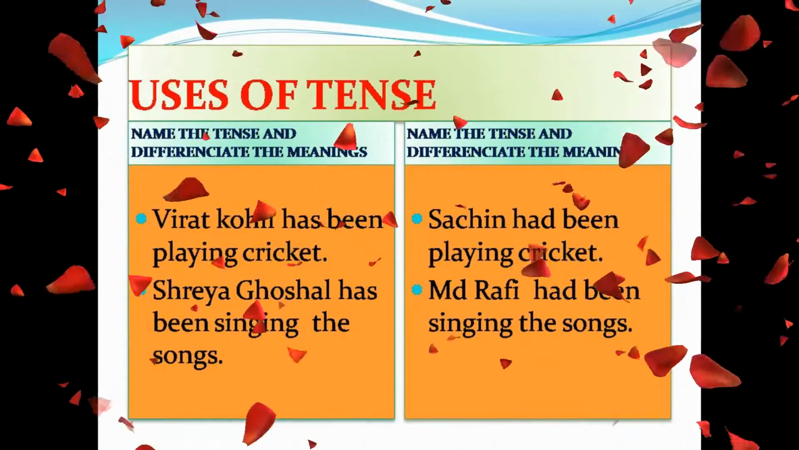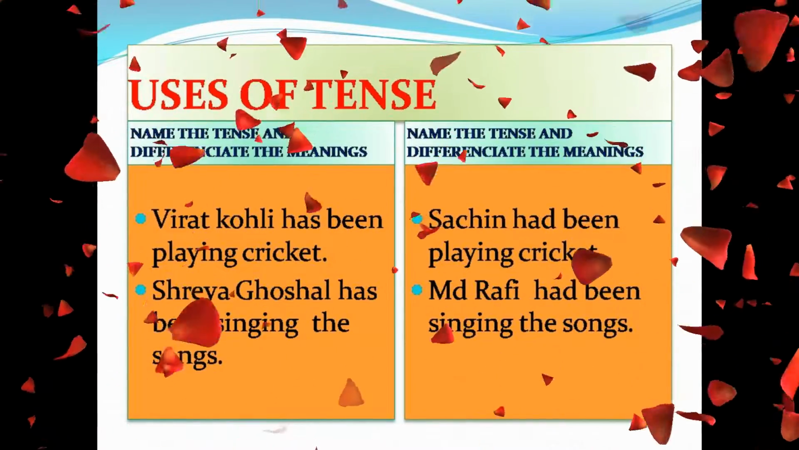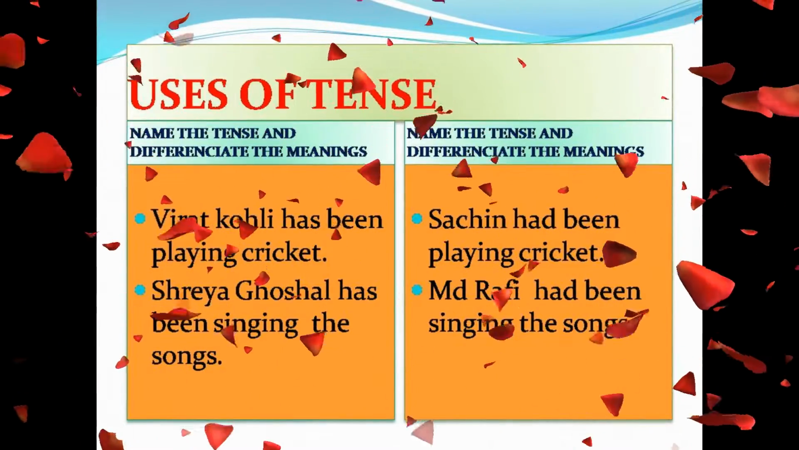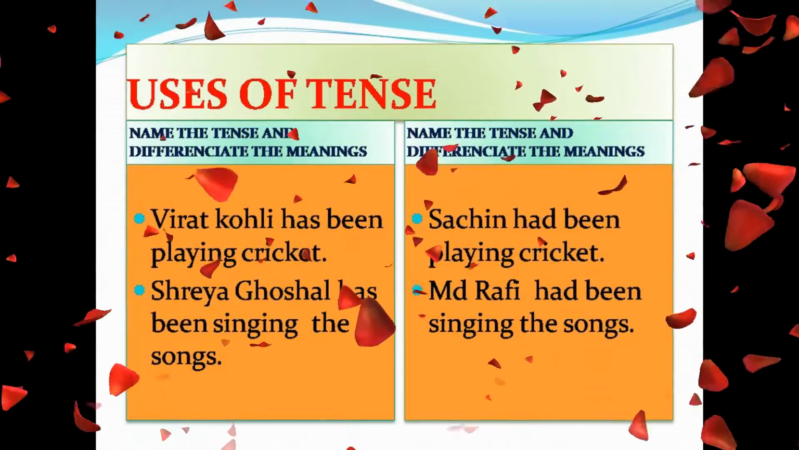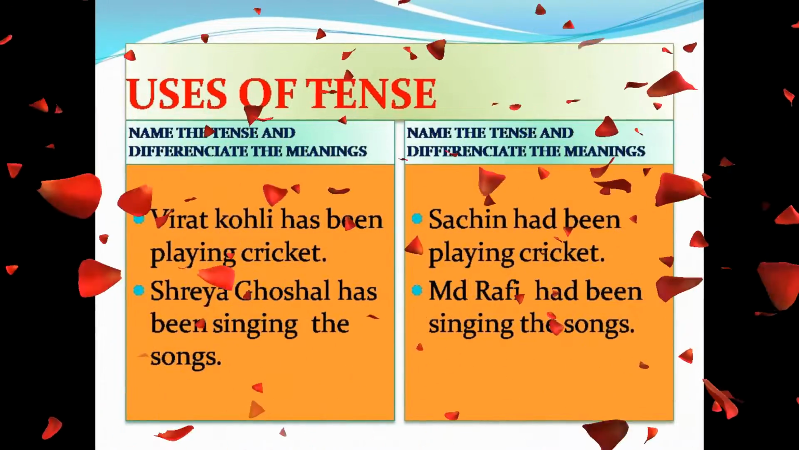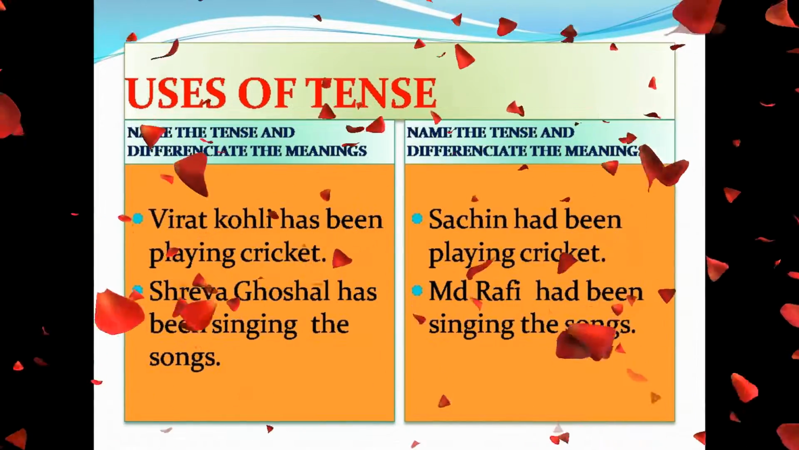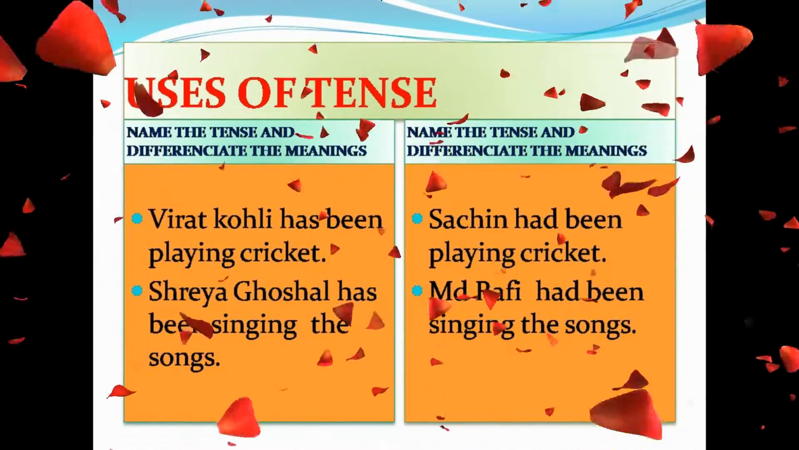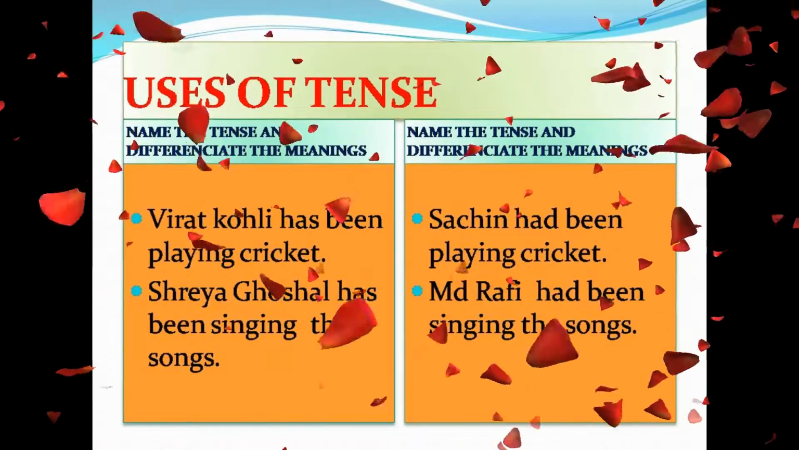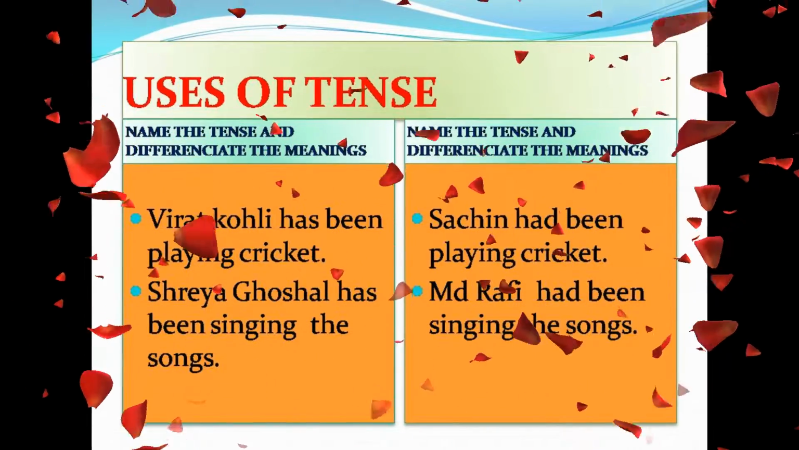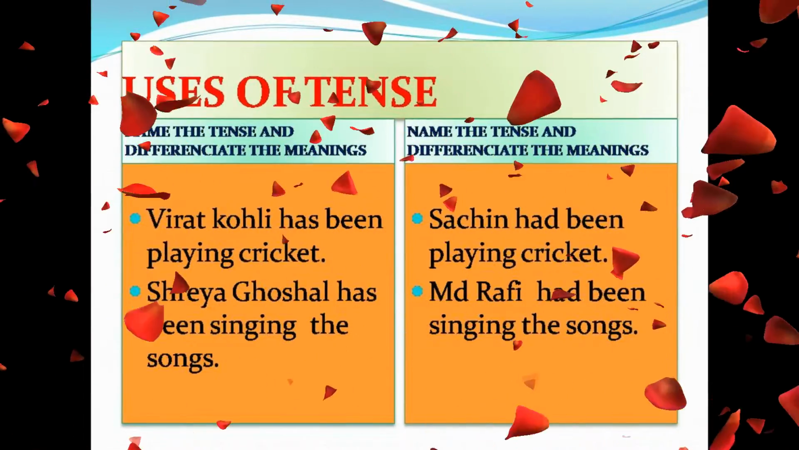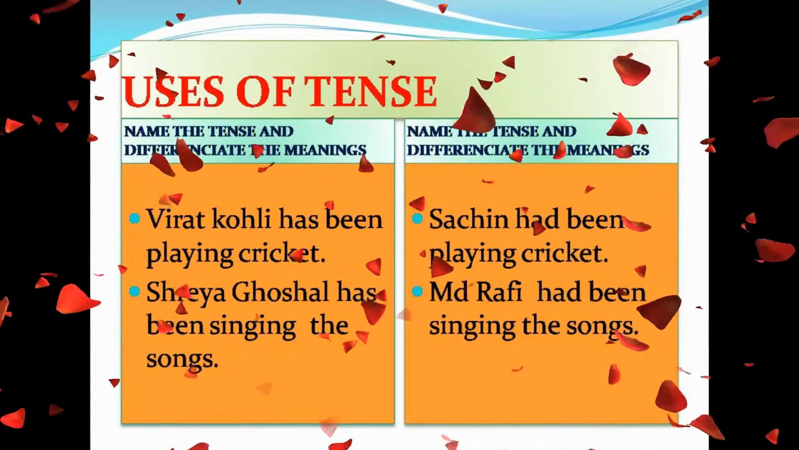Please name the types of tenses and differentiate the meanings of tenses. Virat Kohli has been playing cricket. Sachin Tendulkar had been playing cricket. Shreya Ghoshal has been singing the songs. Mohammad Rafi had been singing the songs. Your time is started. Please identify them.